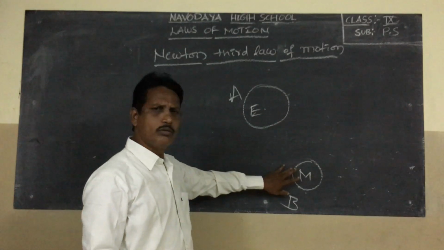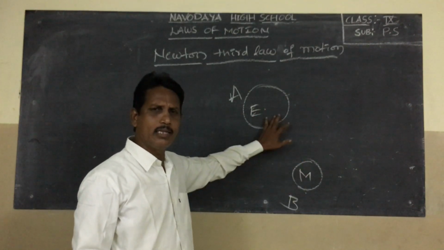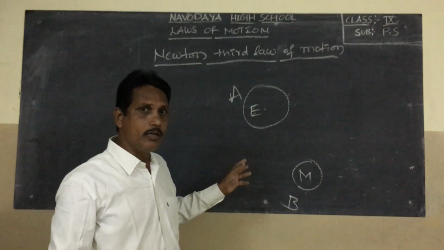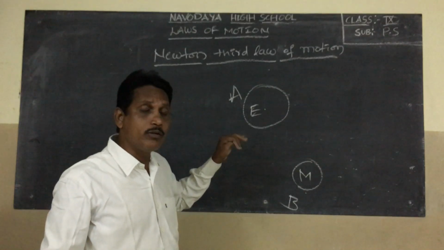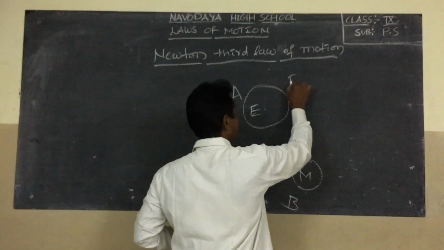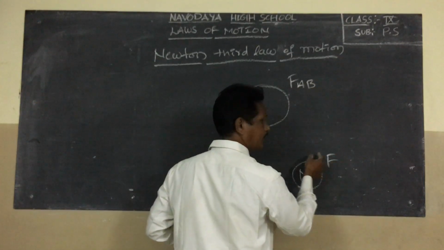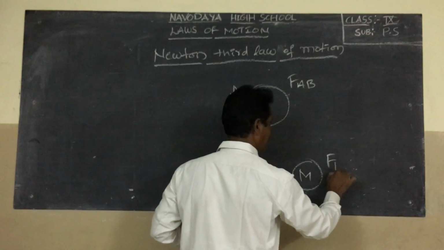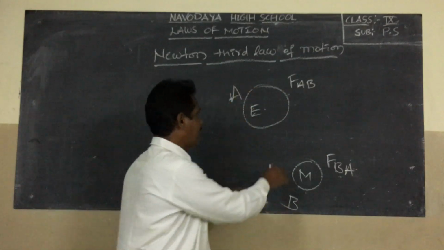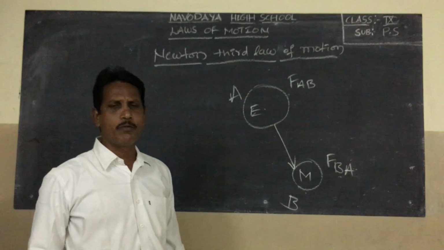Earth attracts the Moon towards its center. The Moon also attracts the Earth towards its center. Their masses are different, but the magnitudes of the forces are equal. F_BA, F_AB, force of attraction. Object A attracts object B with some force.